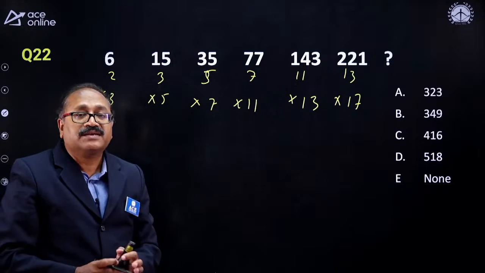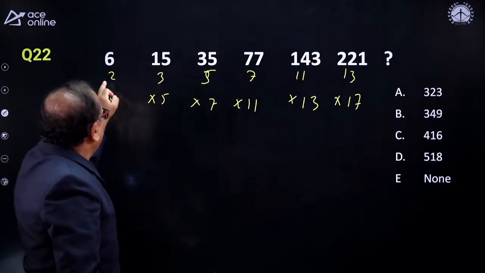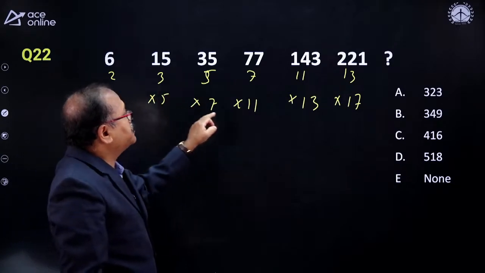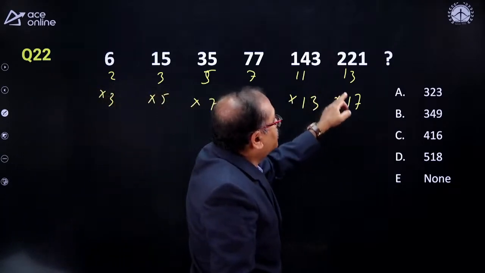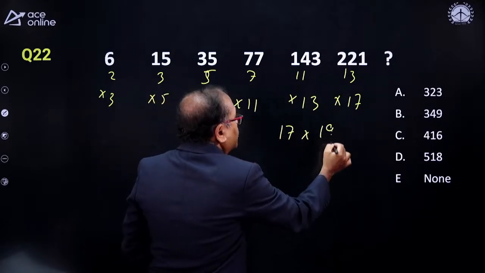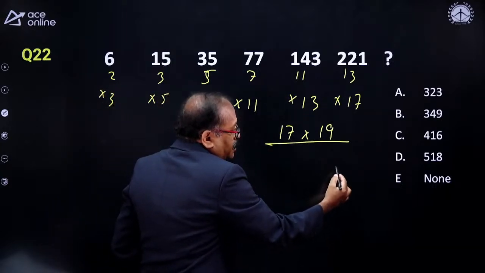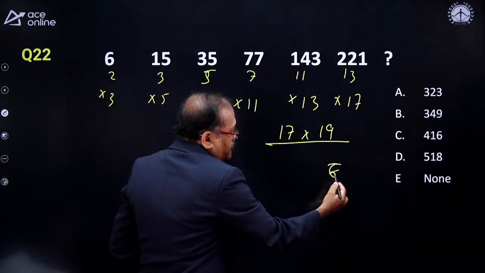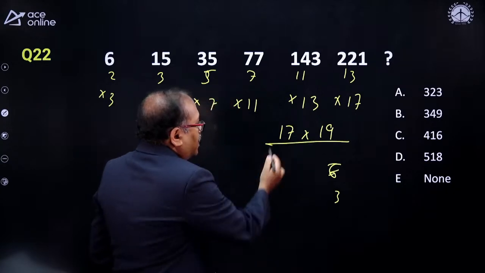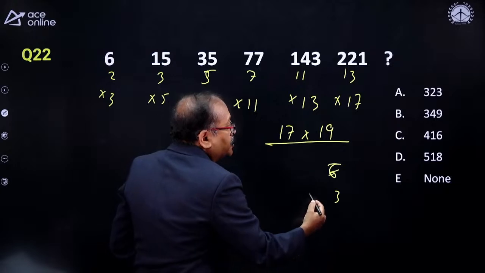What are these numbers? Consecutive prime numbers product. 2, 3, 3, 5, 5, 7, 7, 11, 11, 13, 13, 17. So the next one should be 17 into 19 should be your answer. And that is 9, 7 is 63, carry 6. And 17 plus 6 is 23 plus 9 is 32.